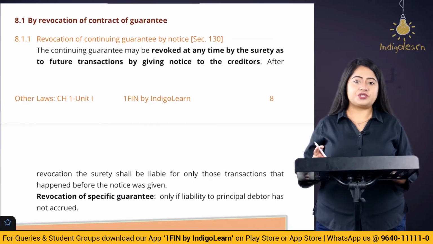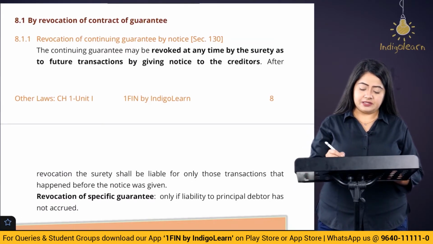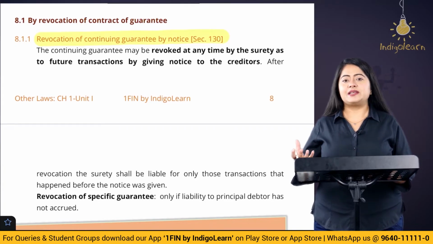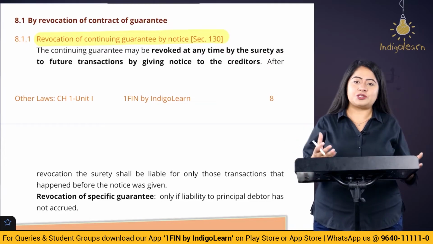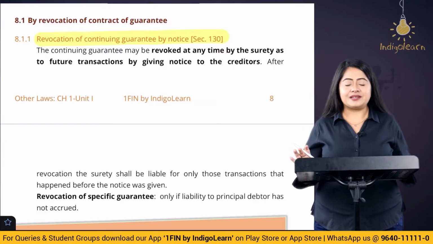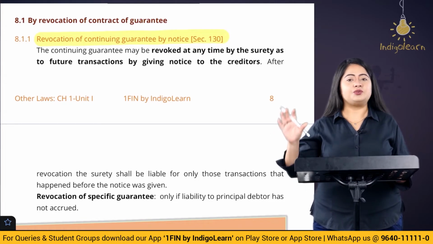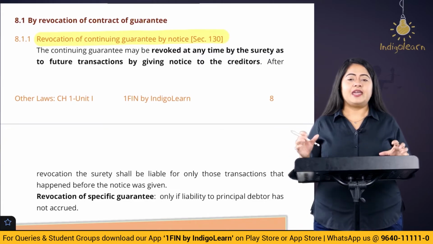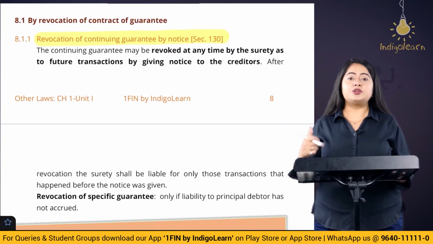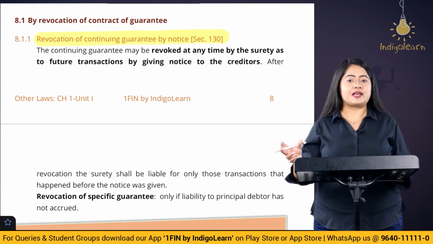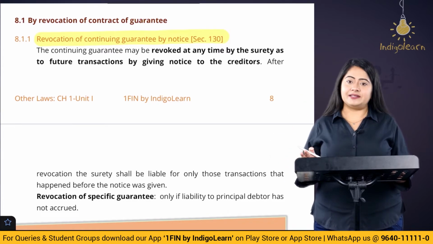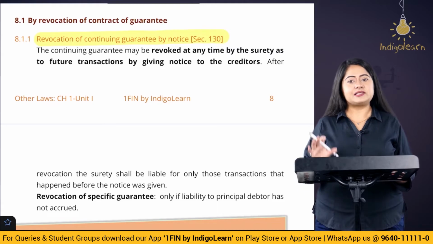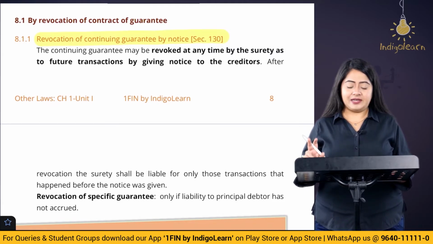Now let's talk about revocation of guarantee. The first section here which is relevant is revocation by notice, which is covered in section number 130. When we say notice, it means basically the surety is giving information to the creditor that, listen, I'm done with this guarantee contract, I'm not going to take the responsibility of any future transactions, right? So this is called revocation of guarantee by notice. This can be done. In this case, if it is a continuing guarantee, then if the notice is given, then with respect to future transactions, the liability of the surety is ended. However, with respect to all the transactions that have already happened till the notice is given, they will still prevail. The surety is still going to be liable, right? Let's take an example for this.